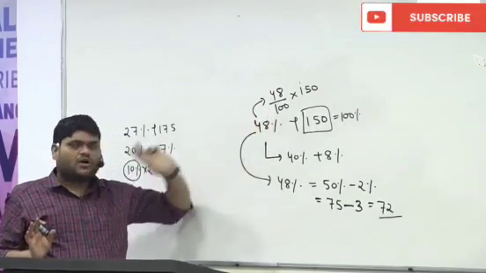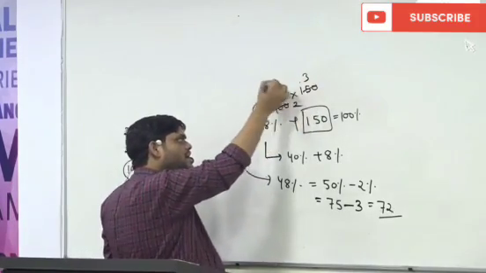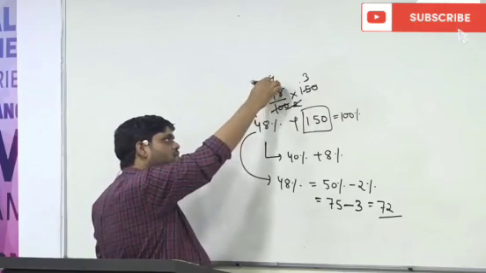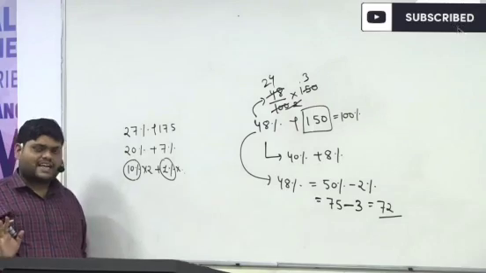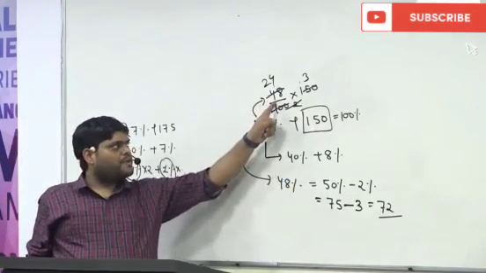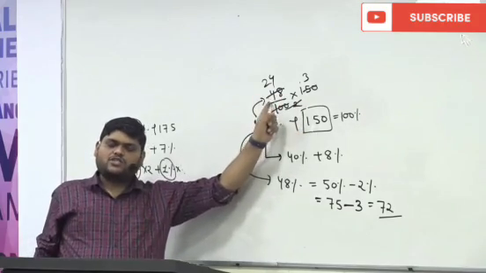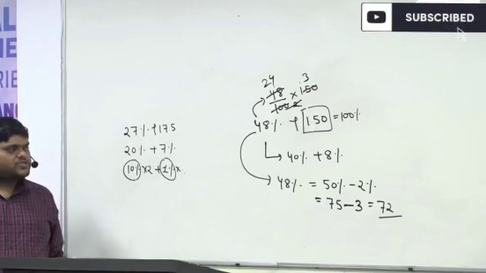So the simple thing is 2, 3, and you can find out the answer directly. If you're not able to understand this part, go with the basic one. That is also a simple thing.